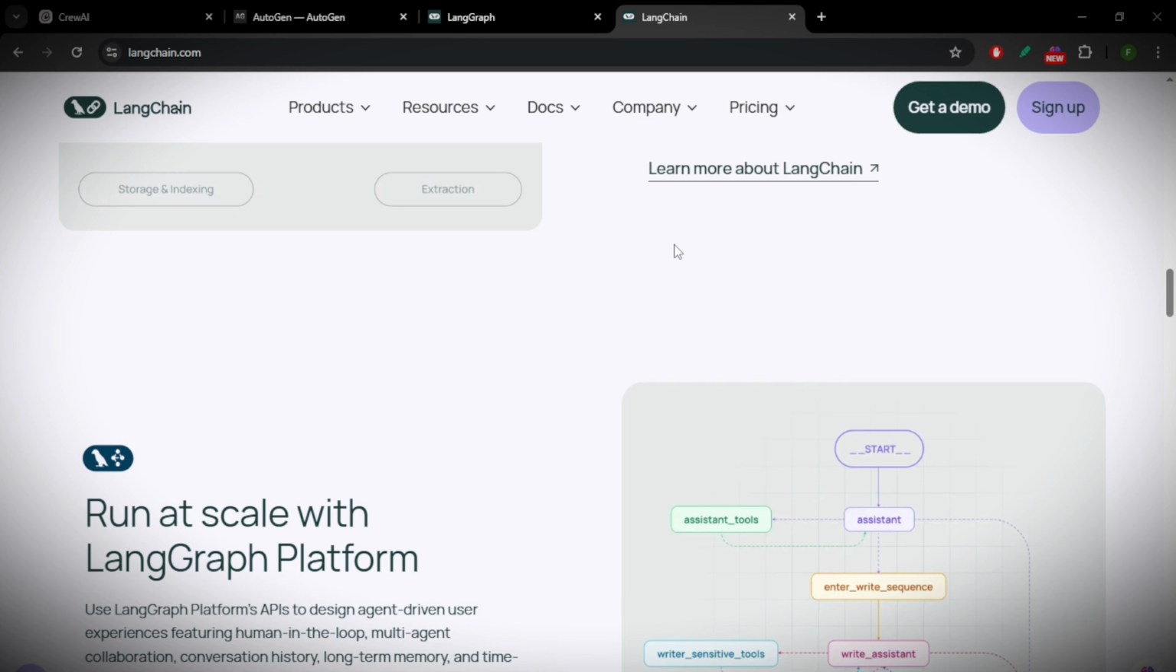And that's my comparison of Crew AI, Autogen, Langgraph, and Langchain.